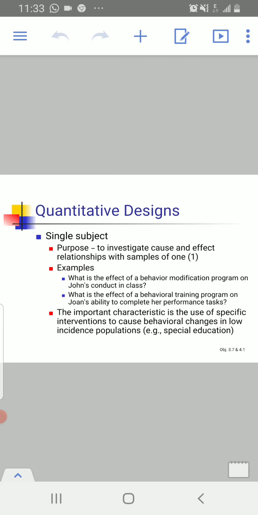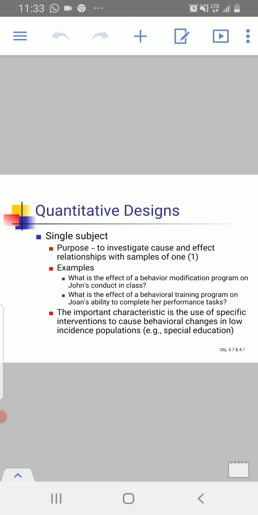The next type is the single subject. Now we try to investigate the cause and effect relationship with a sample of one. So this is also a design of the quantitative research method. So the purpose is to investigate the cause. We also try to find out the cause and effect relationship between the variables, but with a sample of one.